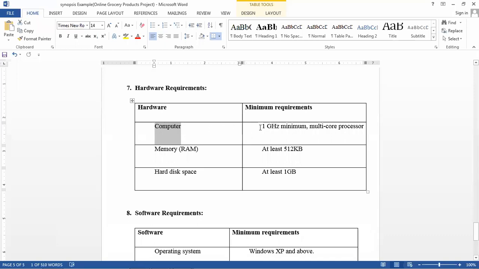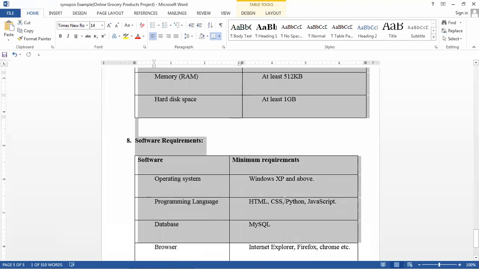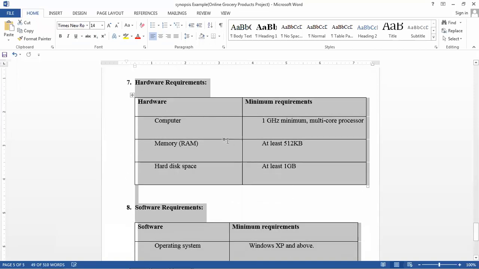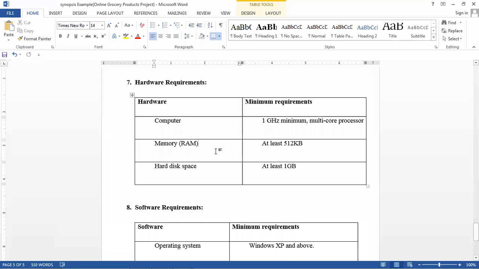And what is the minimum processor? 1 gigahertz is the minimum processor to run this particular application. How do you mention this in your project? Whoever is selecting the online web applications, whatever this hardware and software requirement is, you have to put it the same as it is, no need to change. This is the same for all the online applications. And the minimum RAM requirement is 512 KB. 512 KB is required to run this particular online application.